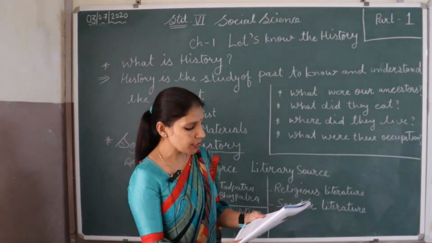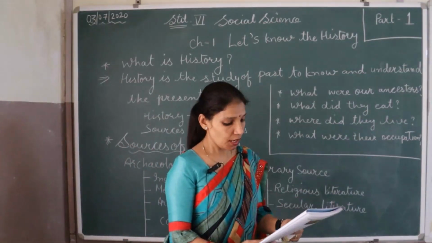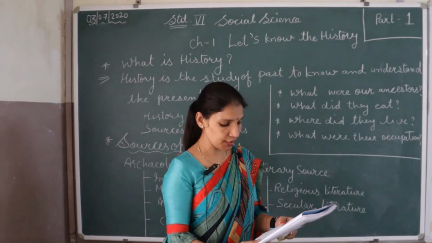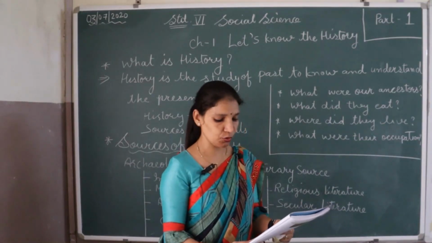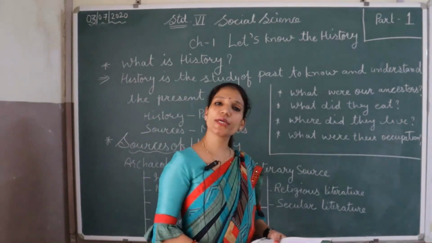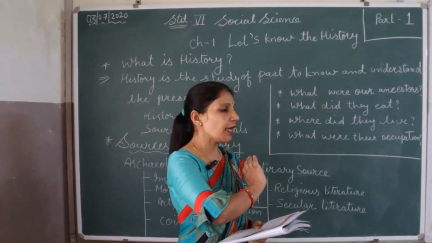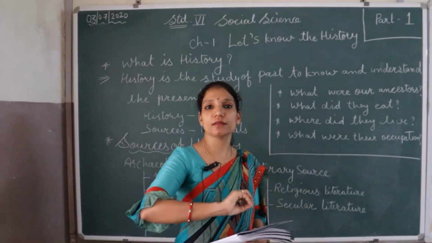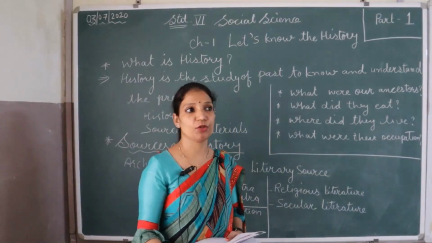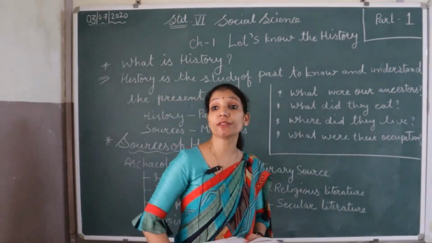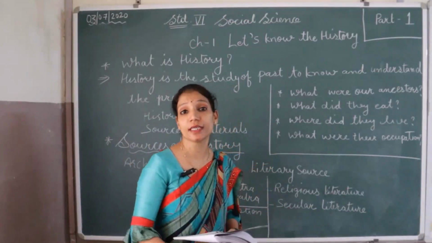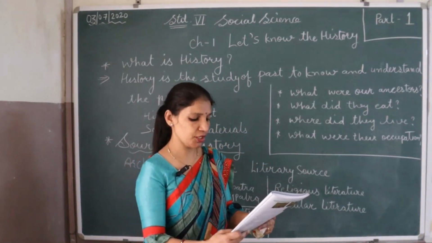Many kings and queens inscribed information about their kingdom, their victories, their religion and the culture on these stones. On every place they carved some information about their kingdom, about their religion, about their victories, how many victories they got. So all this information they carved.